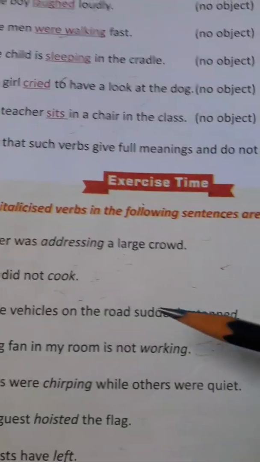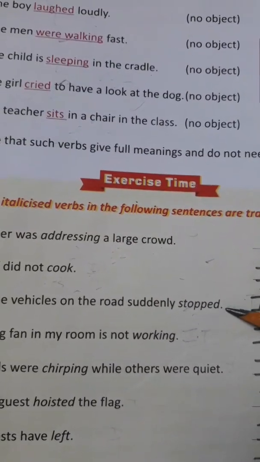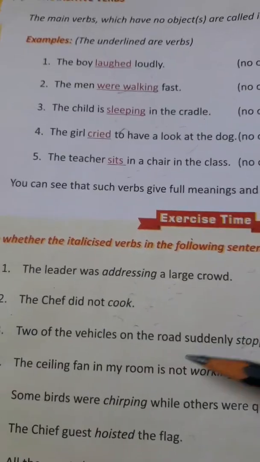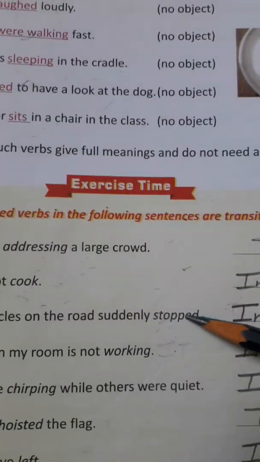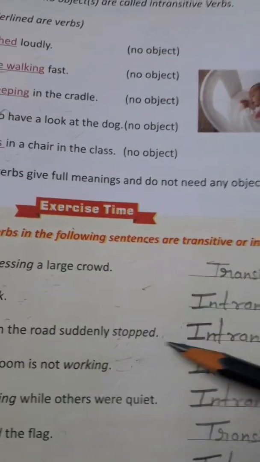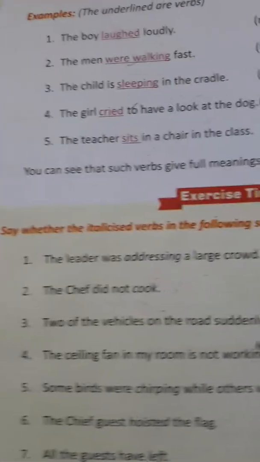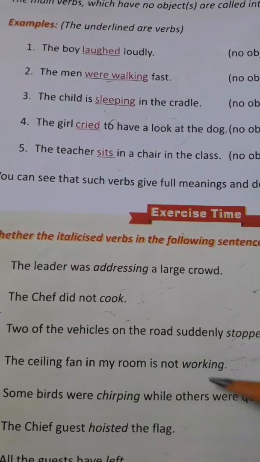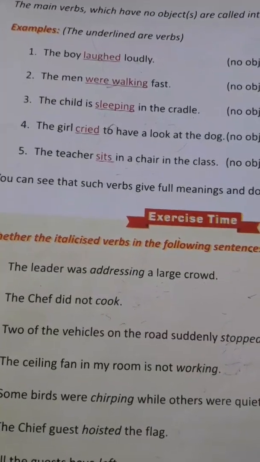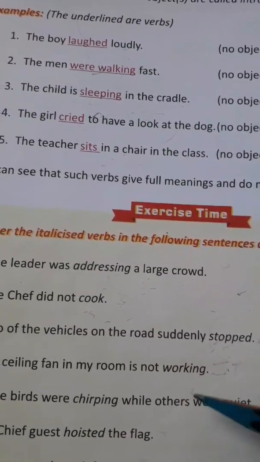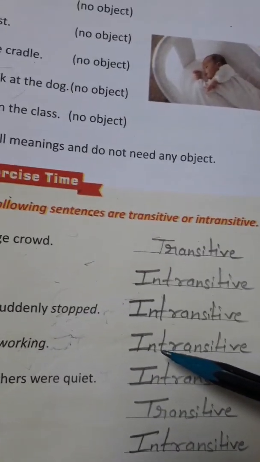Two of the vehicles on the road suddenly stopped. After stopped, nothing is written here, and this is your verb. Suddenly on the road, two vehicles got stopped there, and nothing is written after this. So this is your intransitive verb, because the object is not present here. The ceiling fan in my room is not working. Nothing is written after working, meaning the ceiling fan stopped working. The object is not there in the sentence, so this is also your intransitive verb.